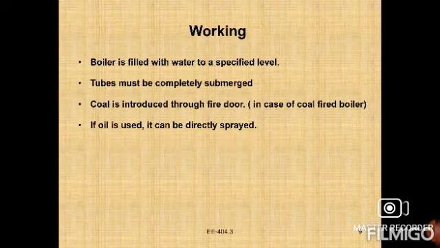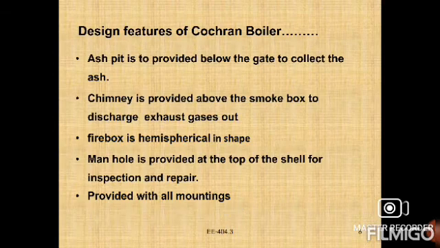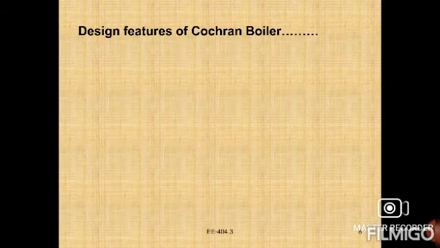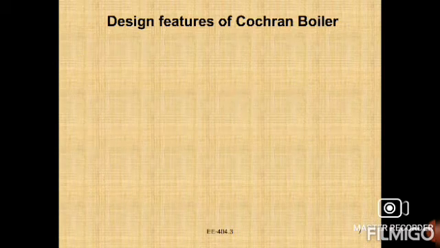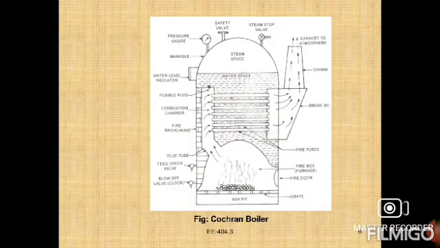Now, in the design features, you can observe this figure continuously. I will explain each and everything. The Cochran boiler with its mountings has several horizontal tubes to increase the heating surface. These tubes connect the combustion chamber and smoke box.